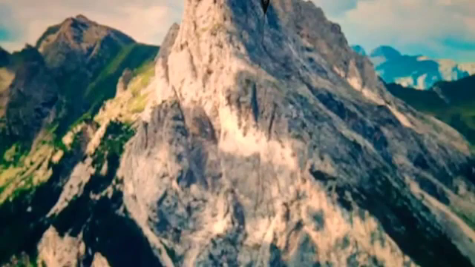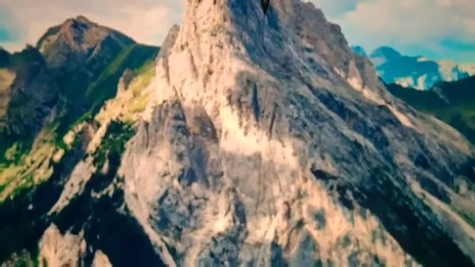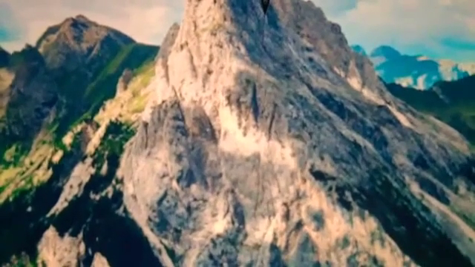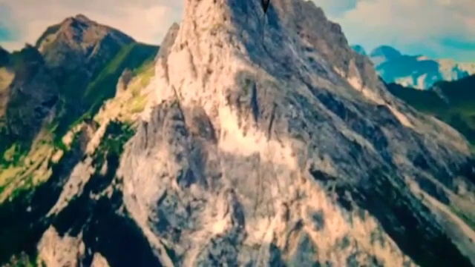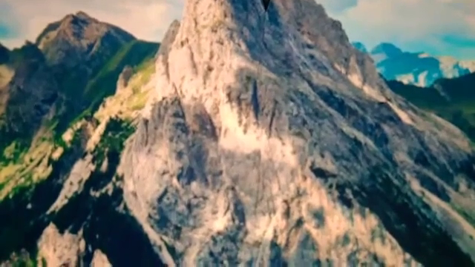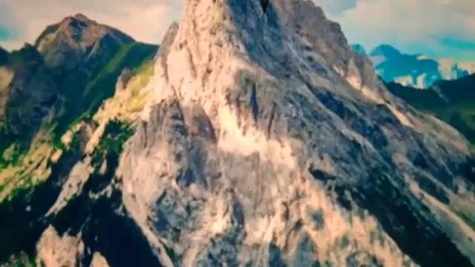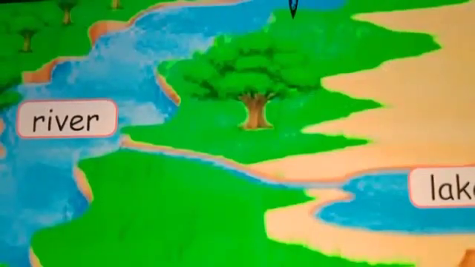Mountains are formed through tectonic forces or volcanism. These forces can locally raise the surface of the earth. See this picture. It is called mountain.